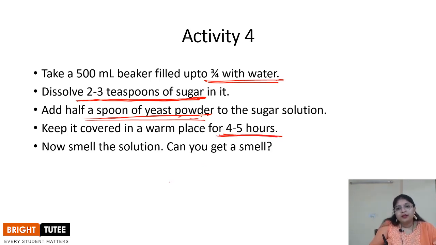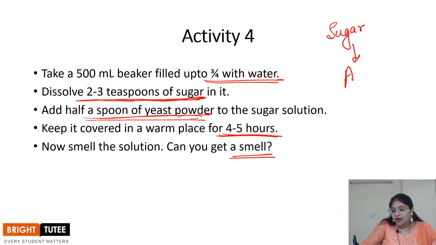After you have kept it, the observation that you need to make is that of the smell. So open it and smell the solution. You will find a very peculiar smell coming from the solution. This smell indicates that the sugar has been converted into alcohol, right? This peculiar smell is of the alcohol that is produced from the sugar.